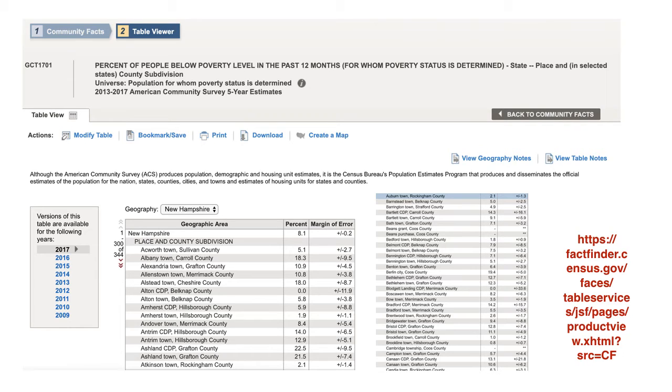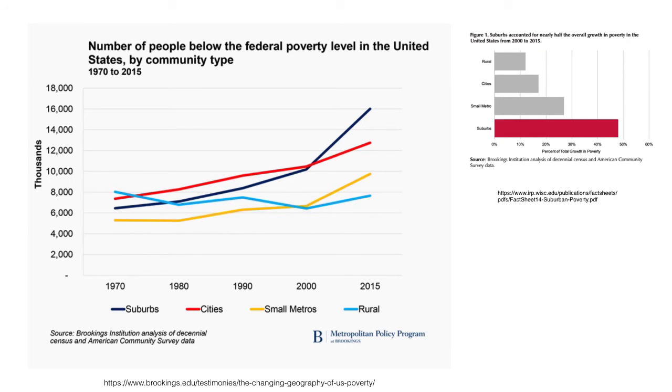If you follow that link in red, or just go to US Census Fact Finder or Google US Census Fact Finder, you'll be able to plug in your zip code and it will show you, right? Or plug in the city name and it will show you variation across that region.